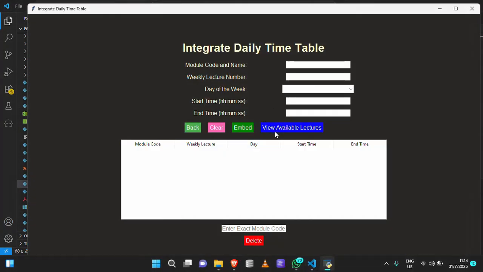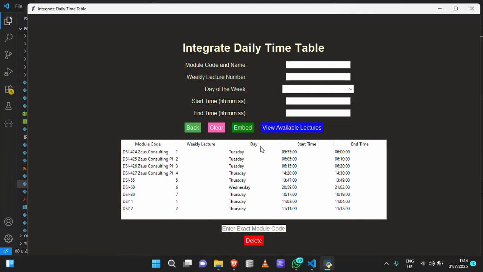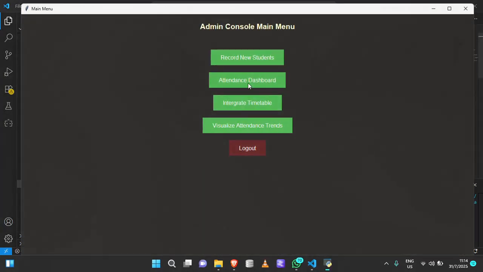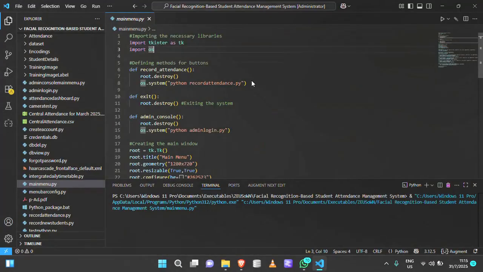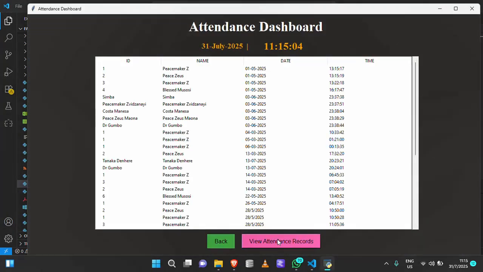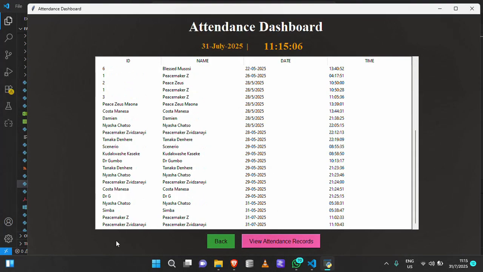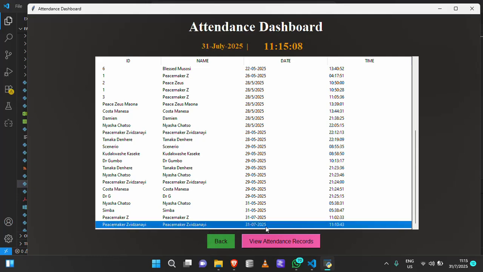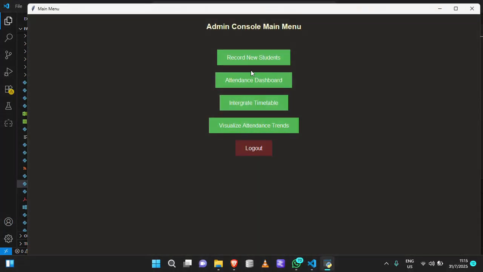It works in real time as well. Back at the attendance dashboard, this is the same thing as what we just saw. If we click visualize attendance, they can easily see the users who recorded today, their full details, in this case the students. This is how the system works.